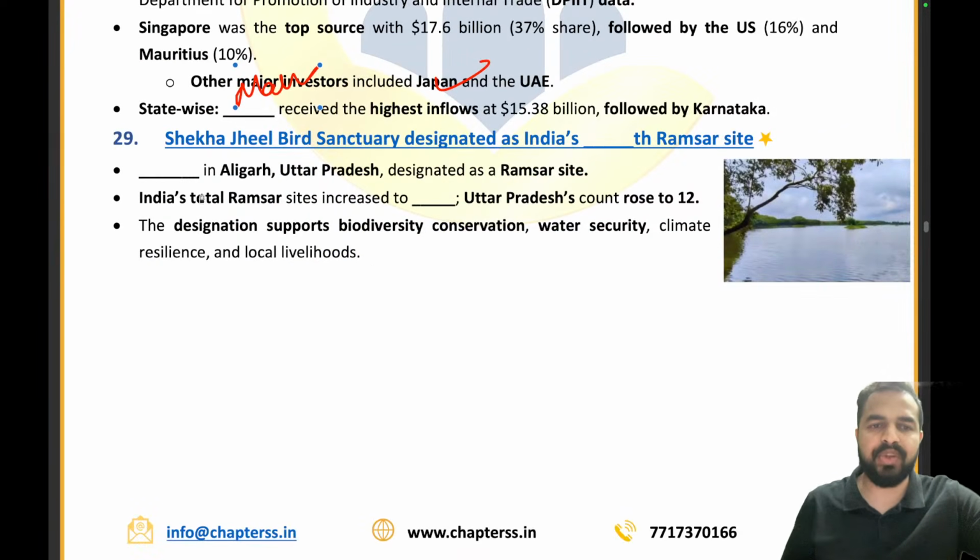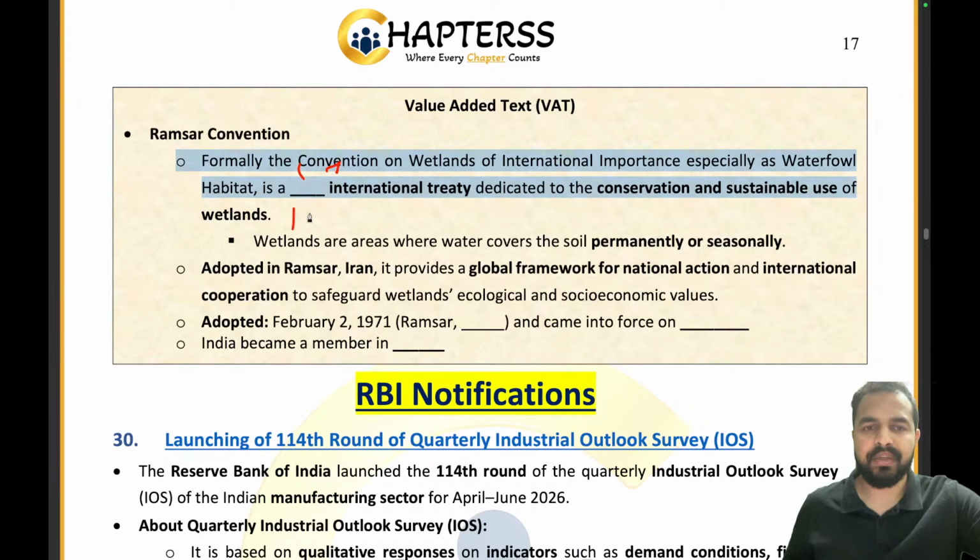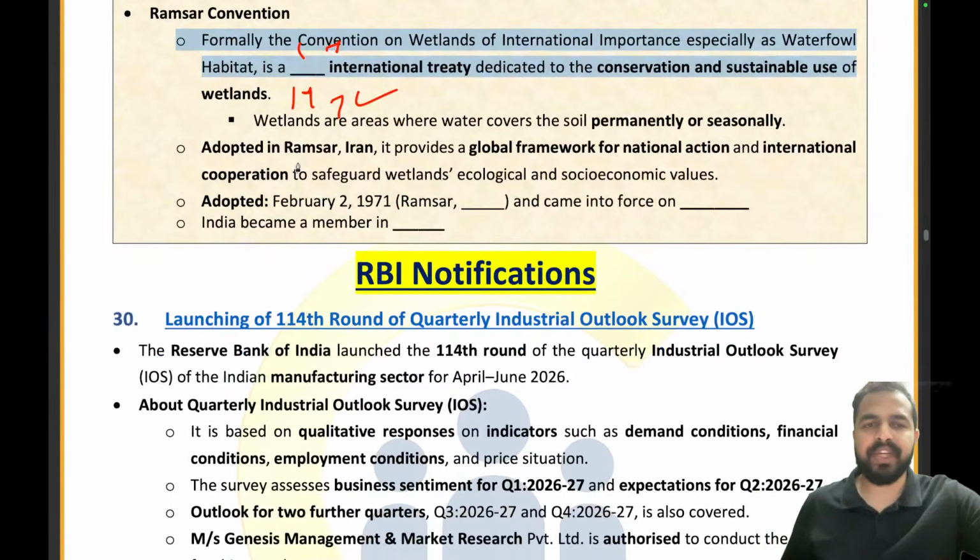Now Sheikh Jheel Bird Sanctuary in Aligarh, UP has been designated as a Ramsar site. How many total sites are there in India? 99. Absolutely right. And if we talk about the Ramsar Convention, it was a treaty signed in 1971. It is a Ramsar International Treaty, right? It was adopted in Ramsar, Iran, and came into force on 21st December 1975. Absolutely right. And India became a member in 1982.